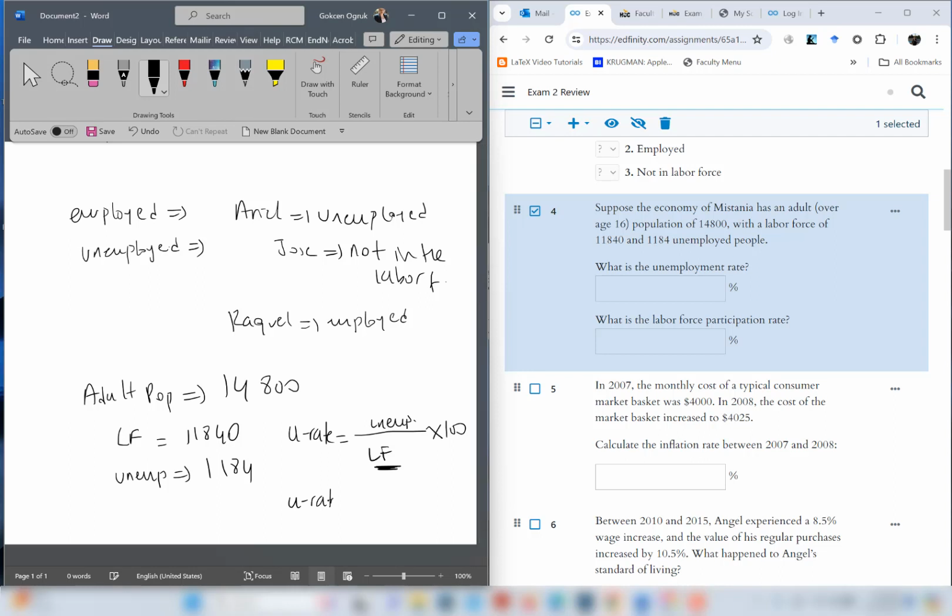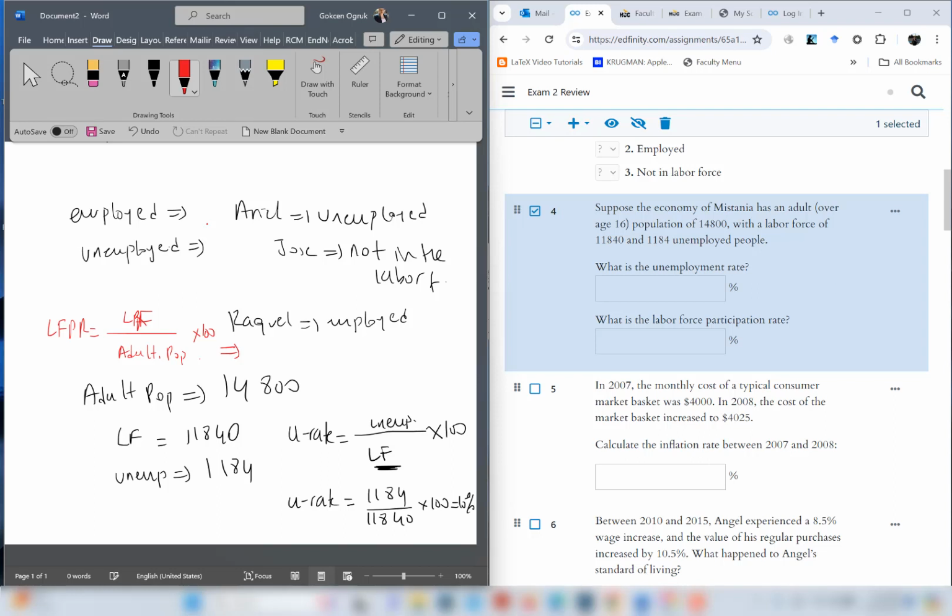So U rate is going to be equal to 1,184 divided by 11,840 times 100, which is 10%. So unemployment rate is 10%. Now the next thing we need to calculate is labor force participation rate. For labor force participation rate, the formula is very simple. Let me write it in red so you can follow where I'm writing. So for labor force participation rate, LFPR, we need here labor force divided by adult population. And for a percentage, we multiply by 100.